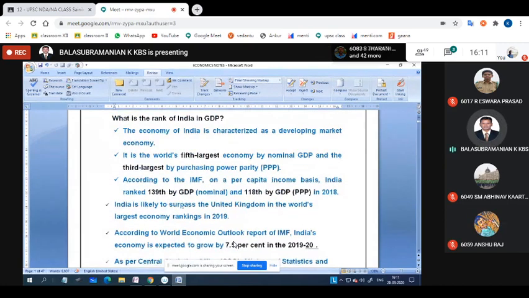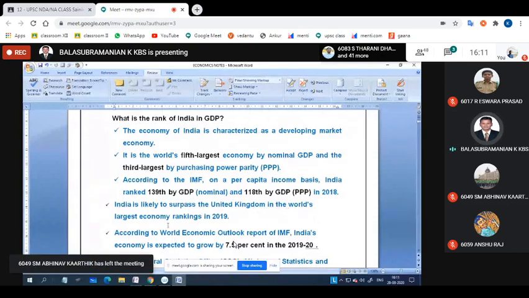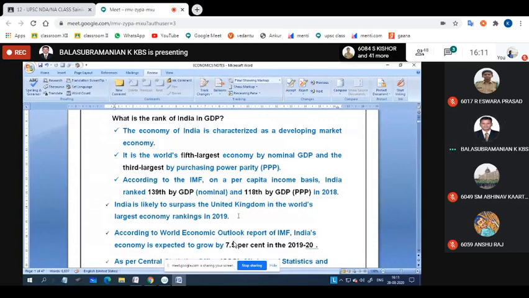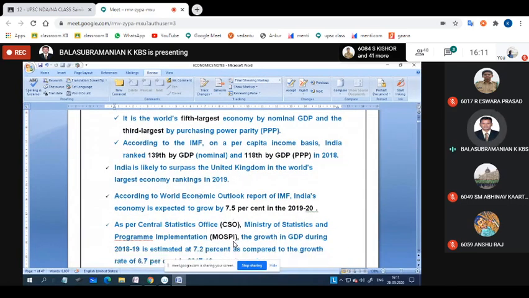The next one: India is likely to surpass the United Kingdom in the world's largest economy ranking in 2019. According to the World Economic Outlook report of the IMF, the Indian economy is expected to grow by 7.5% in the year 2019-20. The IMF and World Bank report says India is expected to grow 7.5%, the GDP rate they have given for 2019-20.